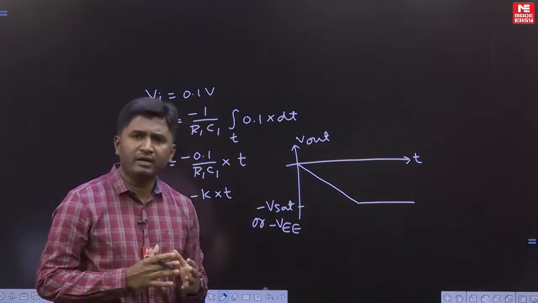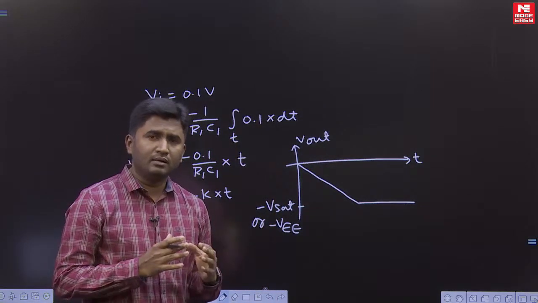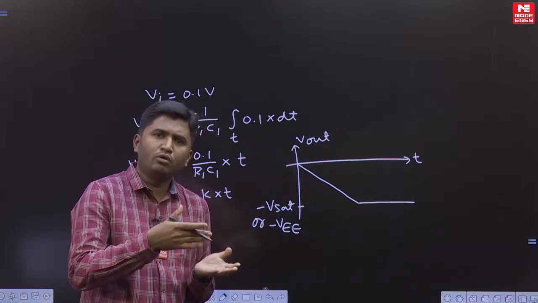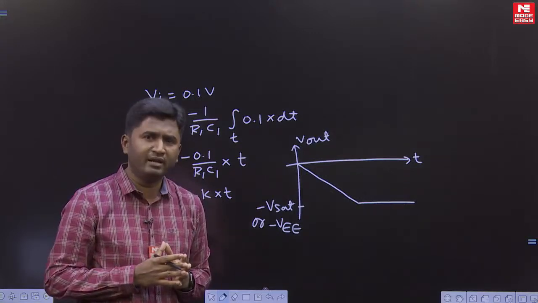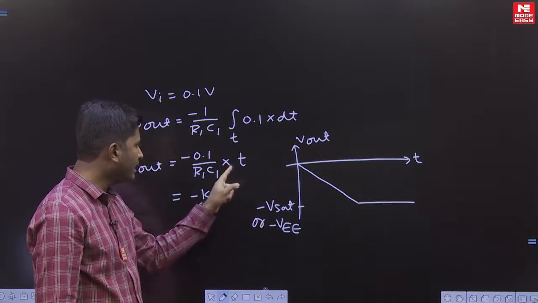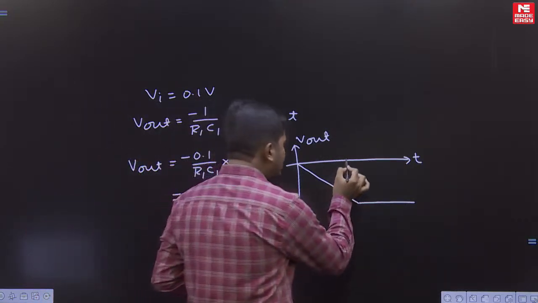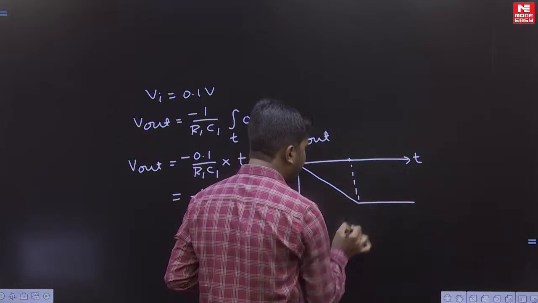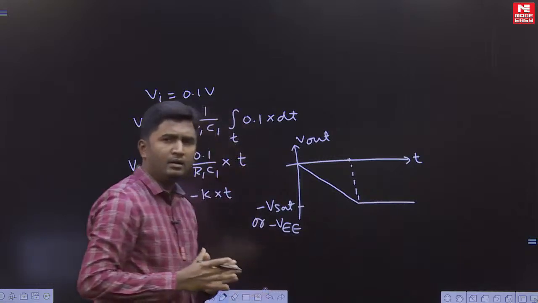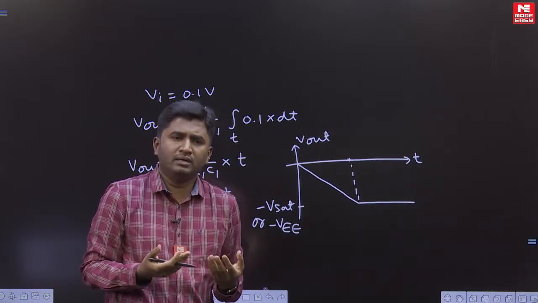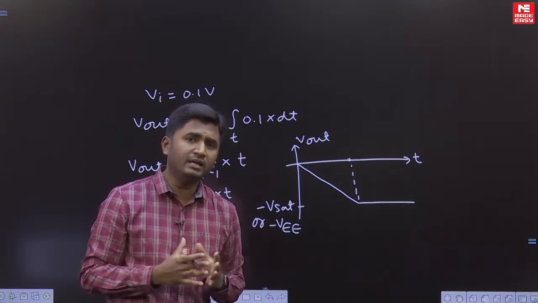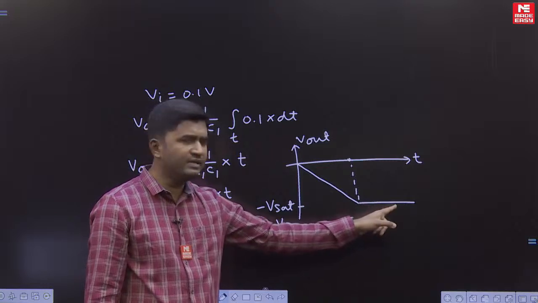Now in this question which we collected from our students, there is nothing known whether they are asking for output at some time t or output at time t equal to infinity. If they are asking output at some time t, that t you can put and calculate the output, but after a certain time output is going to saturate. So if you take output at t equal to infinity, it will be minus V sat. So I am assuming here that they have asked the output at t equal to infinity, I mean steady state.